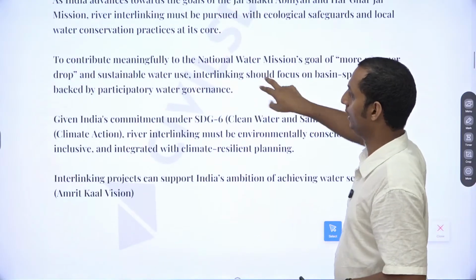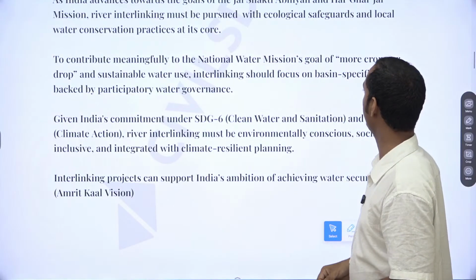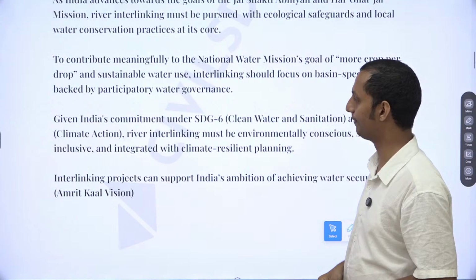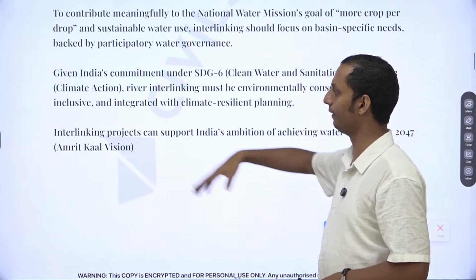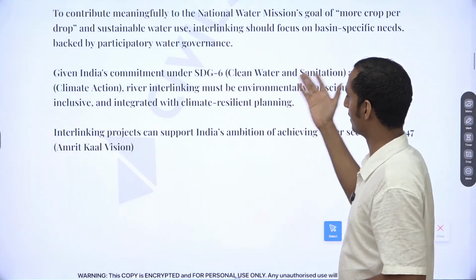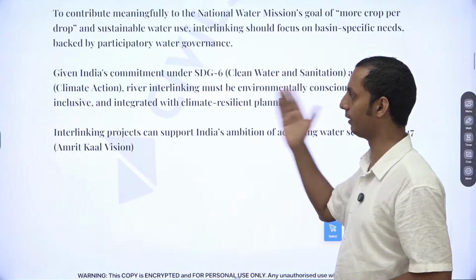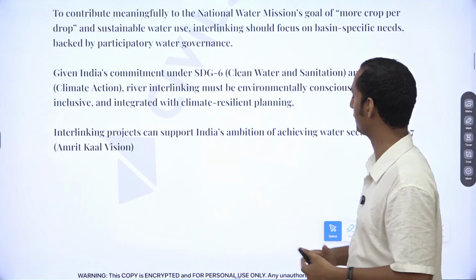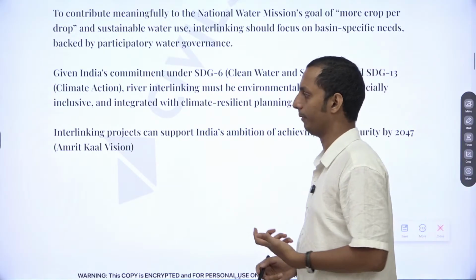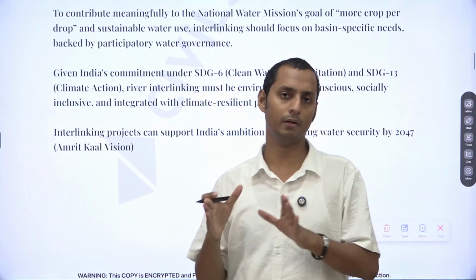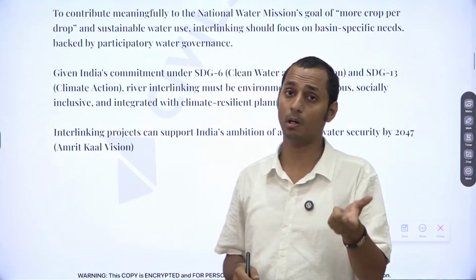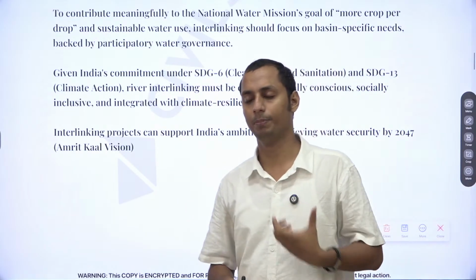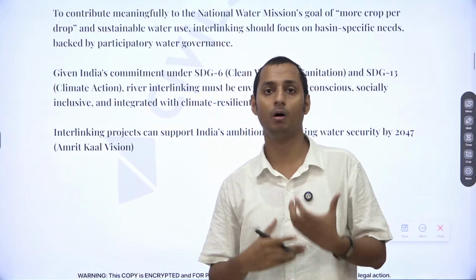You can provide: to contribute meaningfully to the National Water Mission goal of more crop per drop, sustainable water use. Interlinking should be basin specific. Also, you can mention the SDG goals as well. Given India's commitment to SDG goal 6, clean water and sanitation, and SDG goal 13, climate action, go for the conservation approach. River interlinking must be environmentally conscious, socially inclusive, and integrated with climate action. Or you can mention what I said earlier, river interlinking is a double-edged sword which needs to be pursued with ecological perspectives and environmental impact in mind.